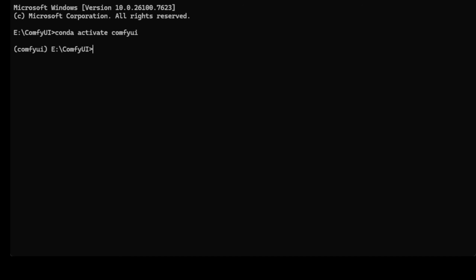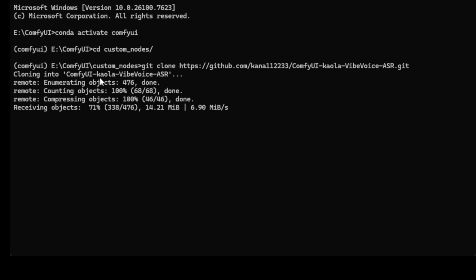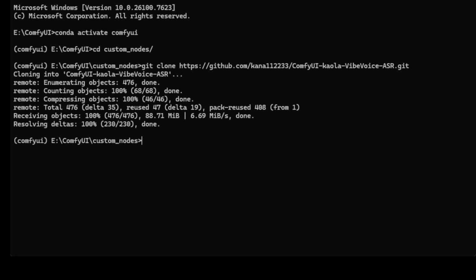So anyway, we go into the custom nodes folder and install this by git cloning this VibeVoice ASR custom nodes repo. Then once we finish, we can go to the folder, and within that folder, we do the requirements.txt install for the dependencies.